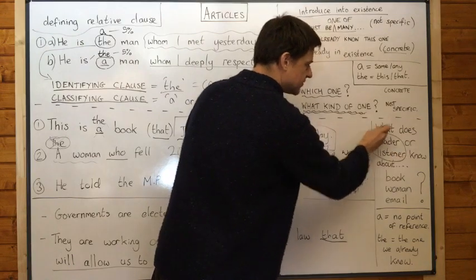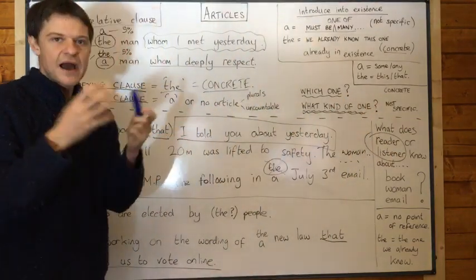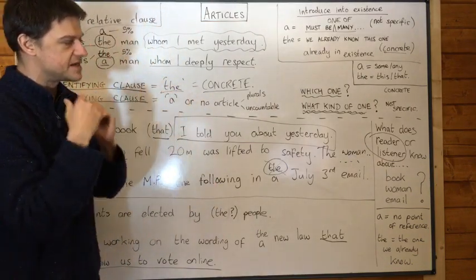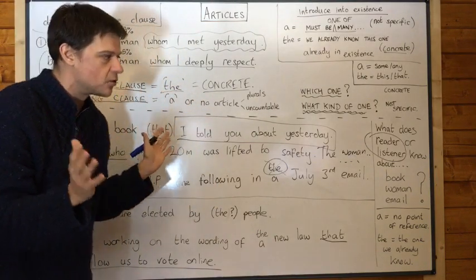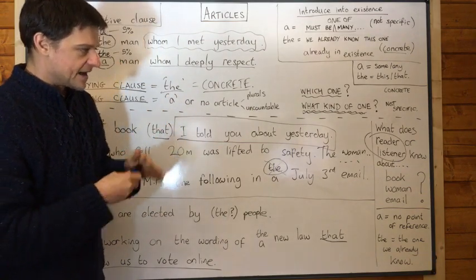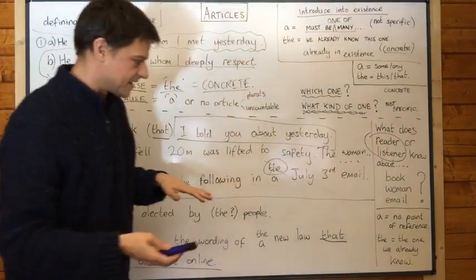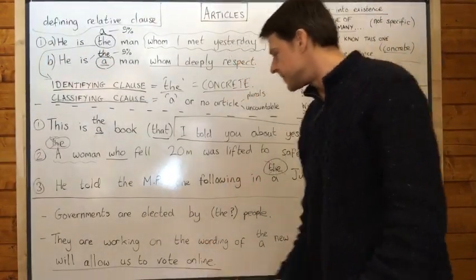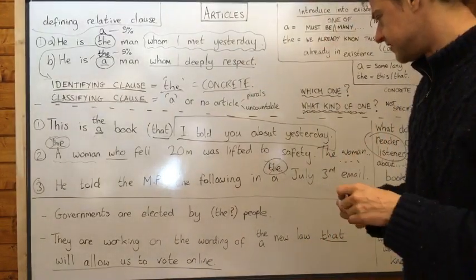That's how we choose A or the. It's all about our assumption of what they know. Do they know this object, or have they never heard of this object? Do they not know which one? So it is about assuming, and it's about the other person, not ourselves. Let's have a look at a couple more examples. These were actually from a student who wrote an essay recently.